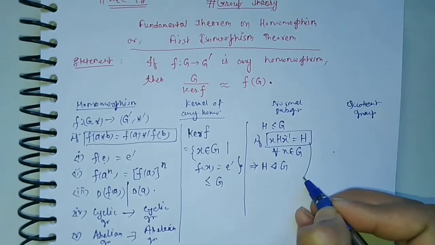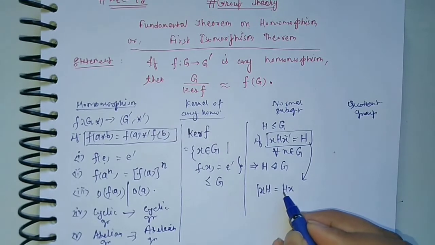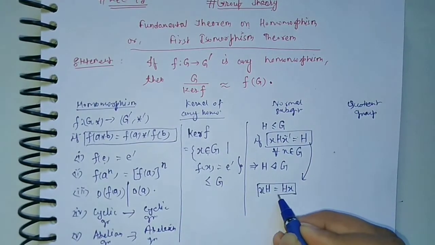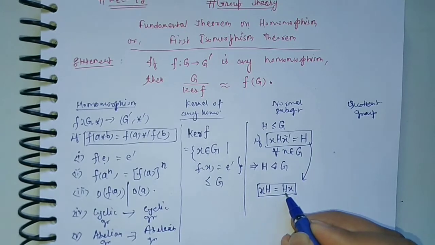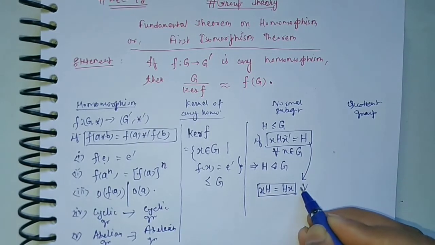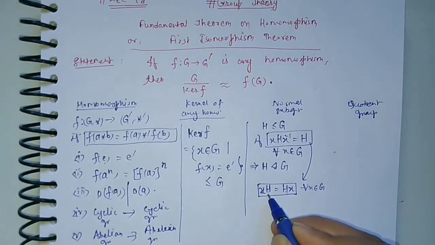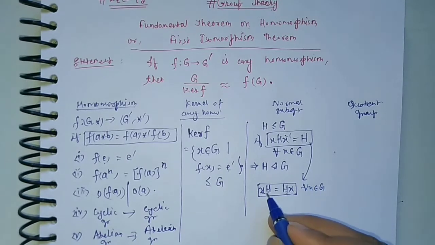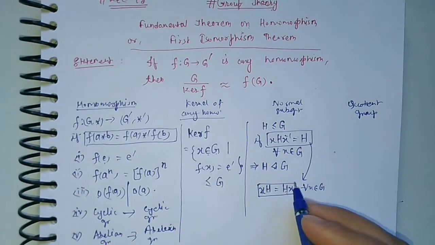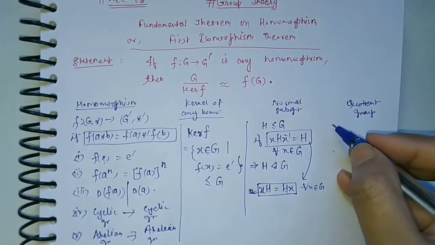Also from this property we can imply that xH is equal to Hx. That means the left coset is equal to the right coset for all x from the group. If all the left cosets are equal to the right cosets, then that subgroup also will be called a normal subgroup. So this is also the condition for a normal subgroup.